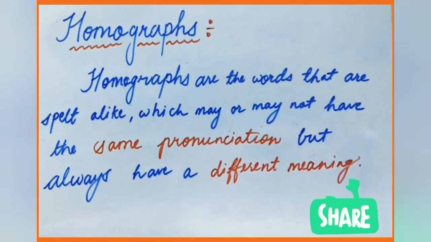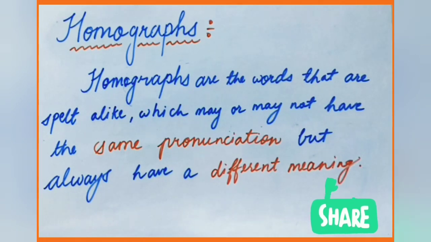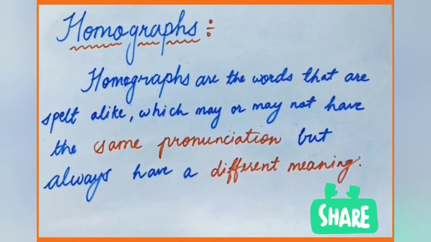The pronunciation may or may not be the same, but the meaning of homographs is always different from each other. Okay, the spelling of all the homographs is alike, similar to each other.